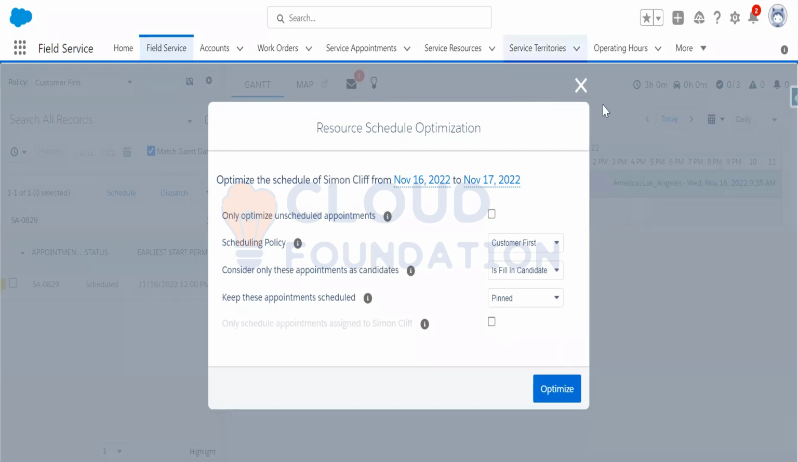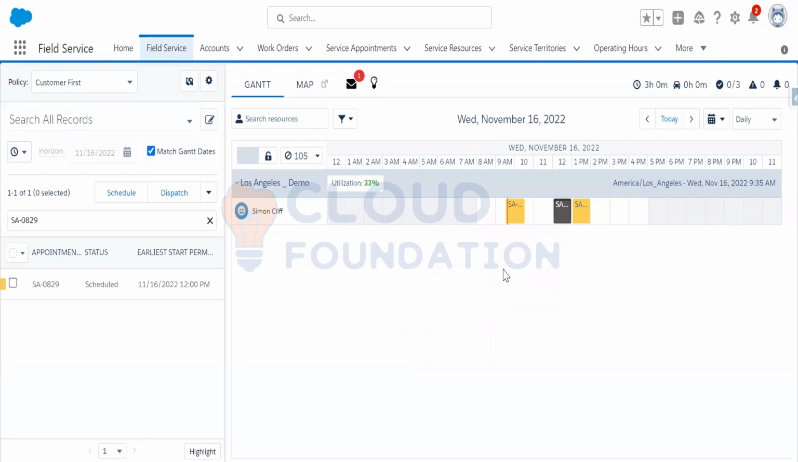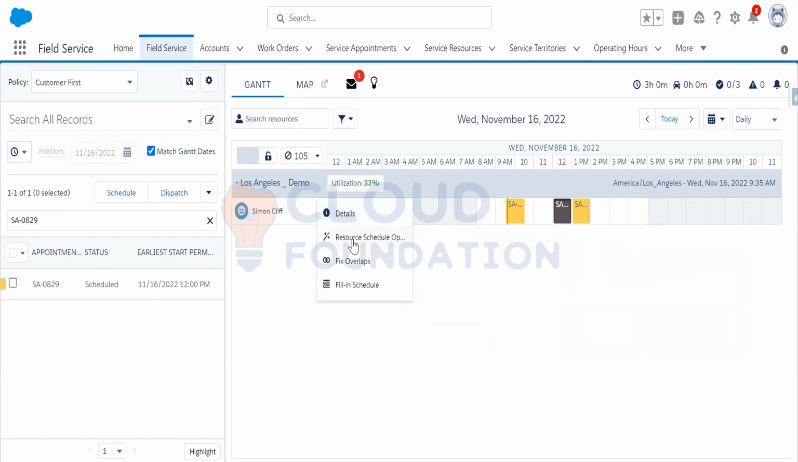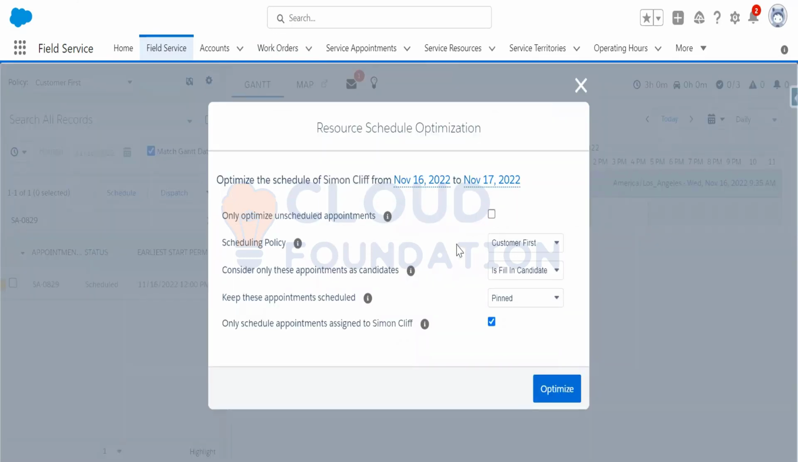Thank you. One other question I will ask: if we close out this mode, if you go to that ellipse again next to Simon Cliff, where we were seeing that option for the resource scheduling optimization. What's the difference between that one and say fix overlaps and things like that as well? Is that a more limited function where it says fix overlaps? And I didn't really see what the other one was again.